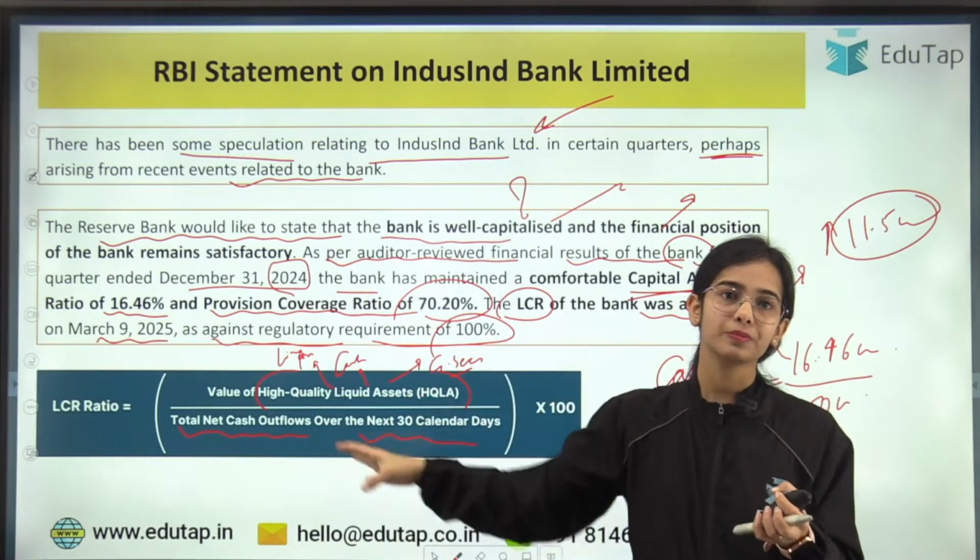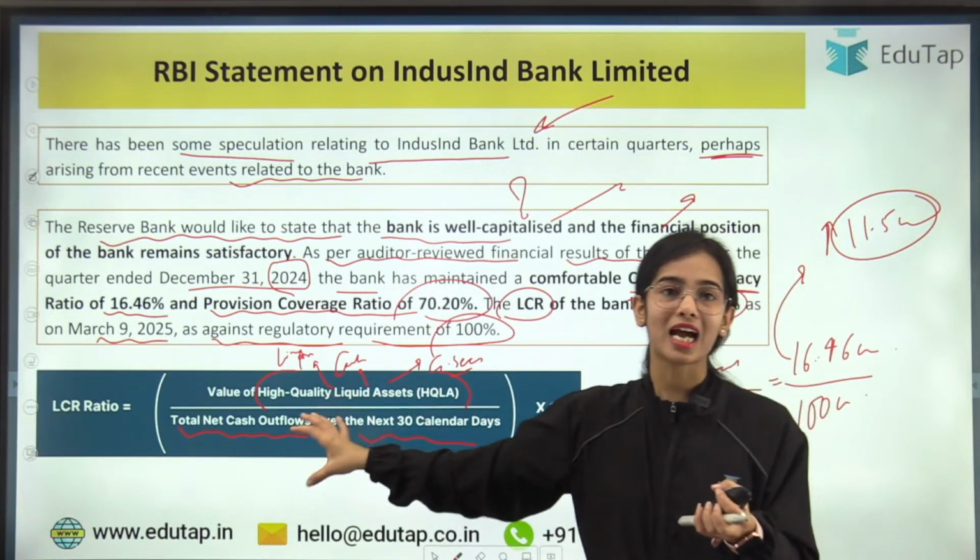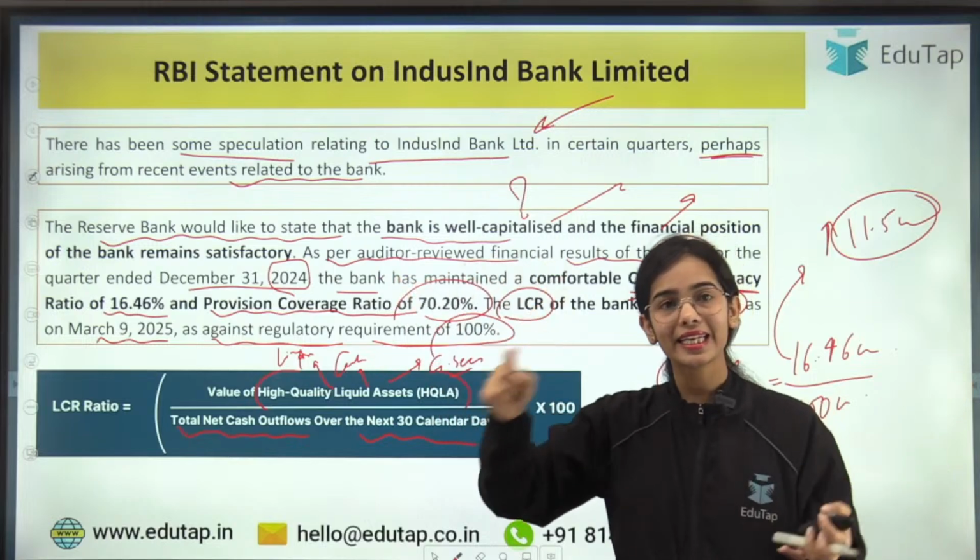because once a panic sets in, the problem will be there, as the cash outflows will suddenly increase, and then the problem can happen.